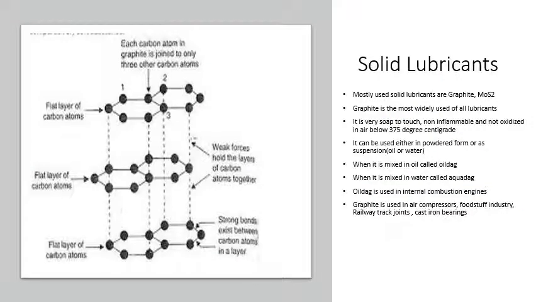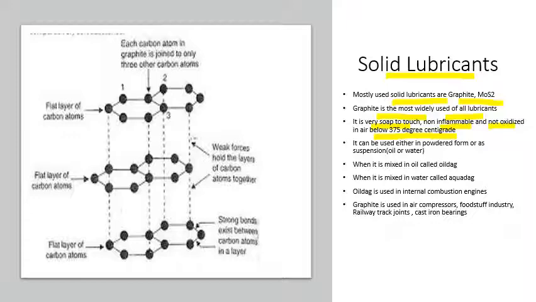Another, and the last, category in the classification of lubricants is the solid lubricants. There are various solid lubricants like graphite, molybdenum disulfide, soapstone, and mica. Among all the solid lubricants, the most widely used are graphite and molybdenum disulfide. Graphite is most widely used because it is very soapy to touch, non-inflammable, and not oxidized in air below 375 degrees centigrade.